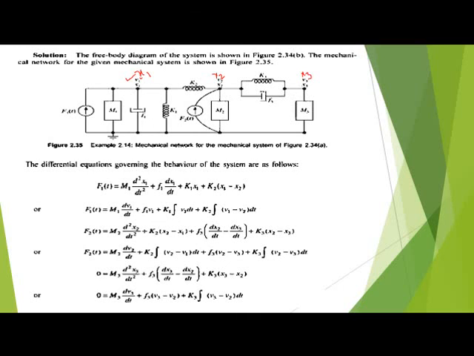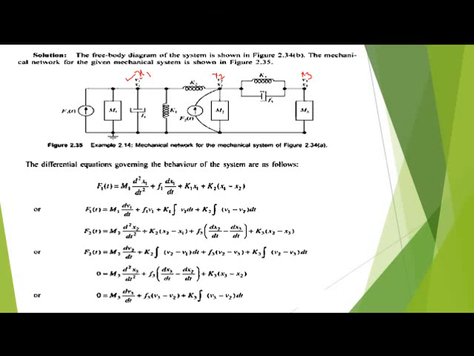In this diagram the force is also connected in parallel: k2 is in series with the mass, and force f2 is applied at m2. k1 and k2 are connected in parallel, and this is the node, okay.